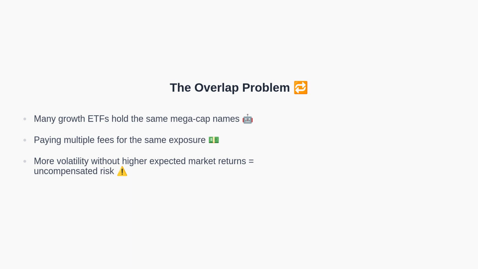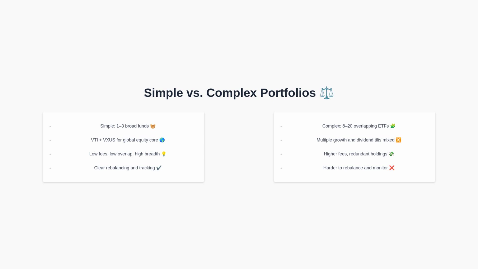Next, let's compare simple versus complex portfolios directly. On the left, a simple portfolio relies on 1 to 3 broad funds, such as a total U.S. market fund and a total international fund. This structure features lower fees, minimal overlap, broad diversification, and straightforward rebalancing. On the right, a complex portfolio combines many growth and dividend ETFs that frequently hold the same companies. This increases cost and redundancy, complicates rebalancing, and can nudge the portfolio away from its intended risk and return profile.